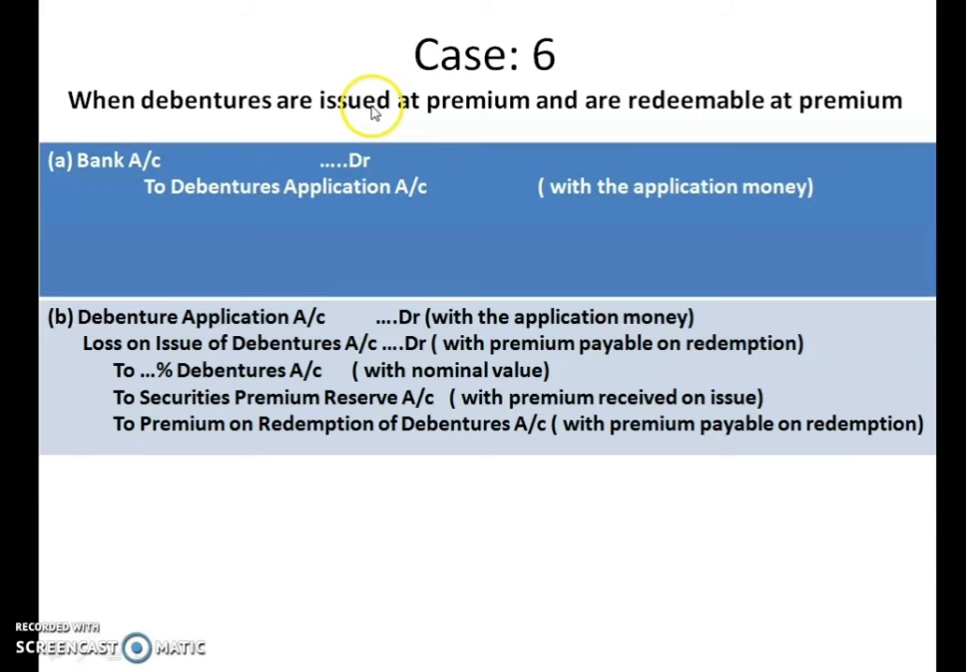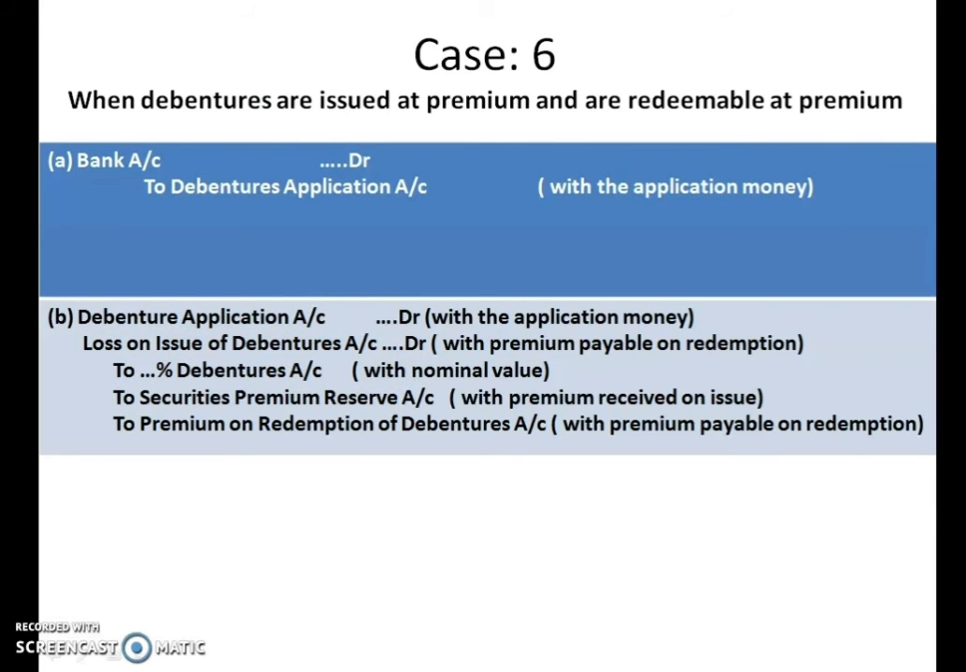Children, we know that whenever we issue the debenture at a premium, the wording you have to use is securities premium reserve account. And when you redeem the debentures at a premium, you have to use the wording premium on redemption of debentures account. And as we have discussed in the earlier slides, whenever there is premium on redemption of debenture, we have a loss. So because we are issuing the debentures at premium and redeeming it at a premium, we have a loss on issue of debentures and that has to be debited.